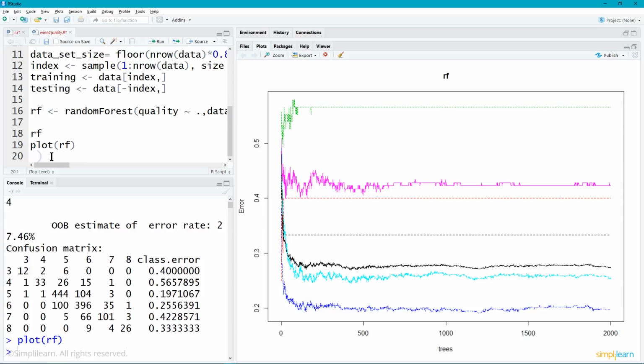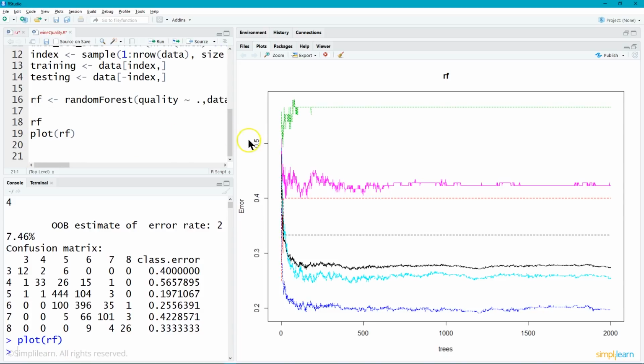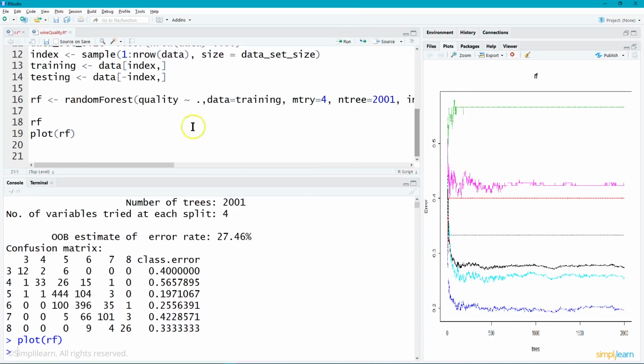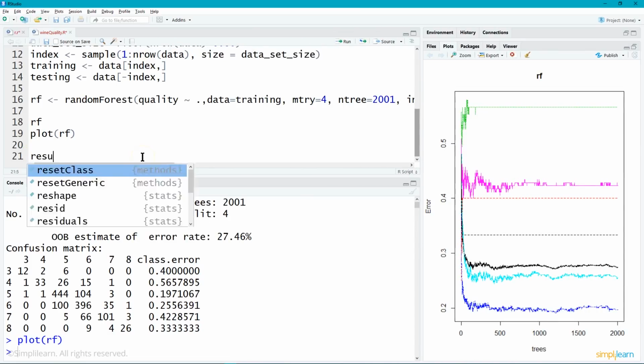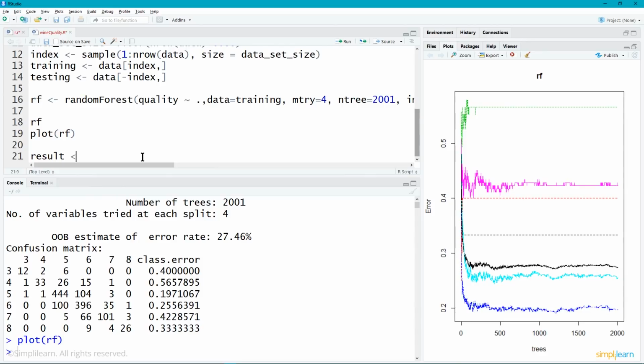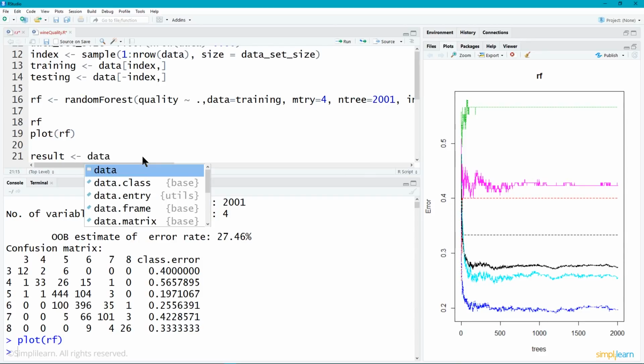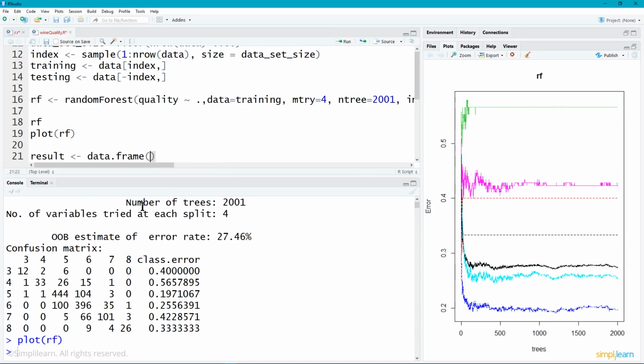And of course the next step is we need to go ahead and predict. Remember we split our data into two groups. So let's go ahead and get a result. We'll call it result, and we'll assign this one. There we go. We'll set this to a data frame. There we go, there's our data frame. And then, let's call this, we have our test quality, because that's what we're setting up on our test group with the quality on there.